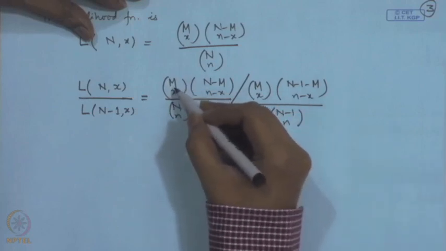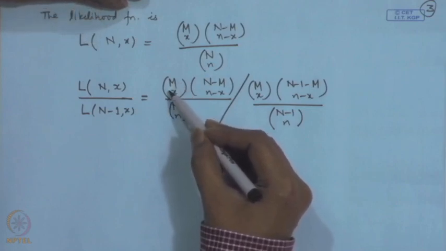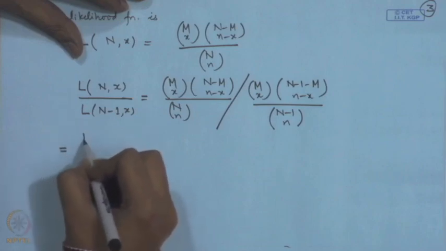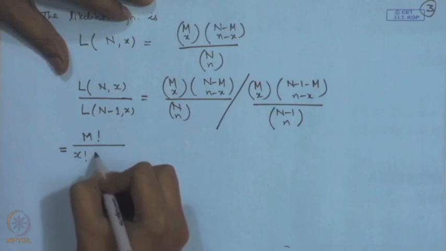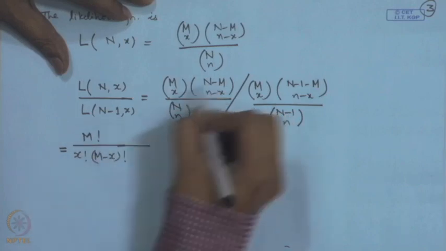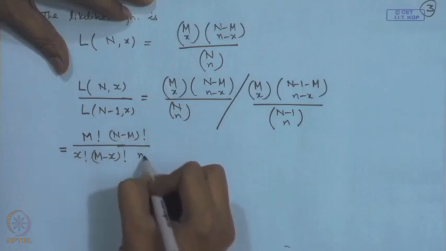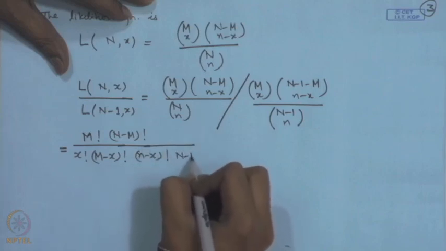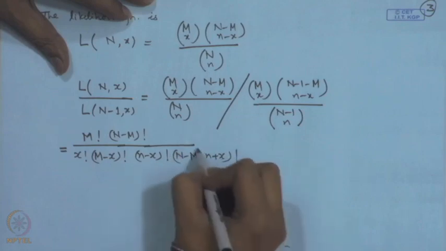We may expand the factorials here. So this entire thing turns out to be M factorial divided by x factorial, M minus x factorial, then we have N minus M factorial divided by n minus x factorial, then N minus M minus n plus x factorial.